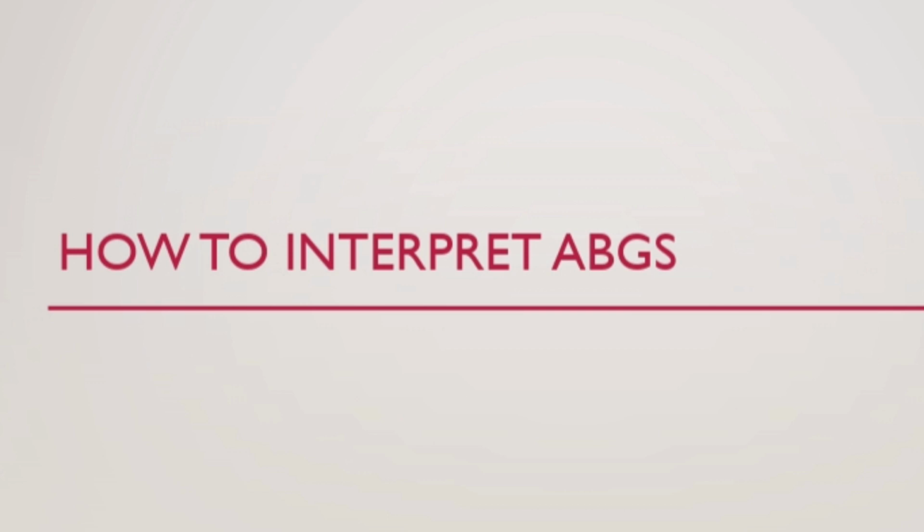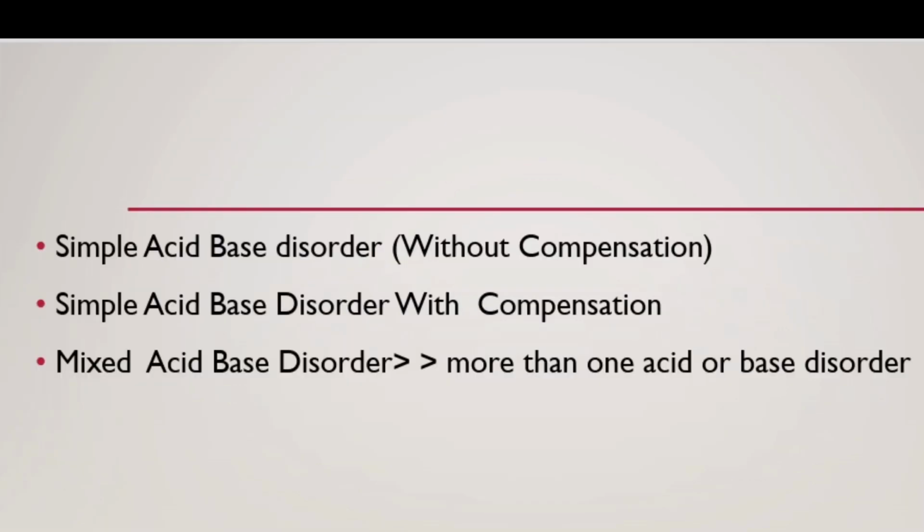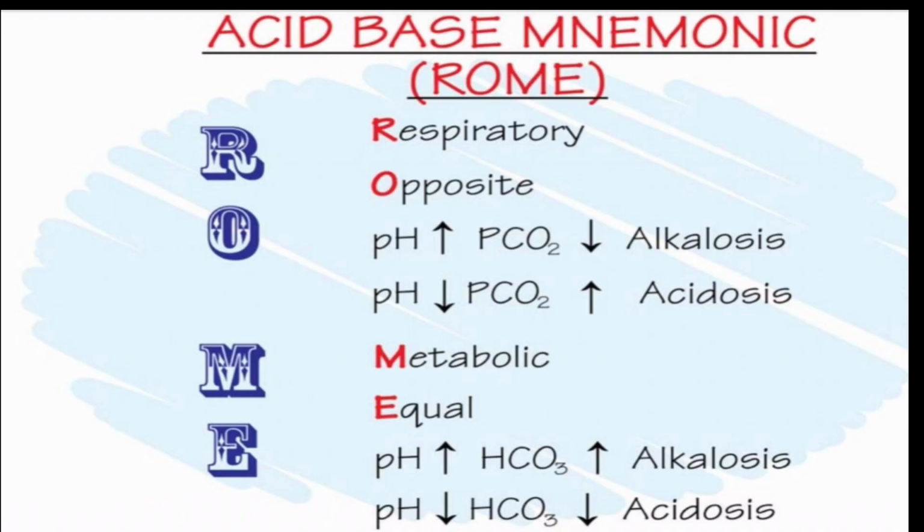How to interpret ABGs? There are basic steps we will follow in this video to completely discuss interpretation of arterial blood gases. First of all, you have to know about pH, HCO3 and PCO2. When hydrogen ions increase, pH decreases, and vice versa. Regarding acid base, first there is simple acid base disorder without compensation, second is with compensation, and third is mixed acid base disorder, in which there is more than one acid or base disorder.